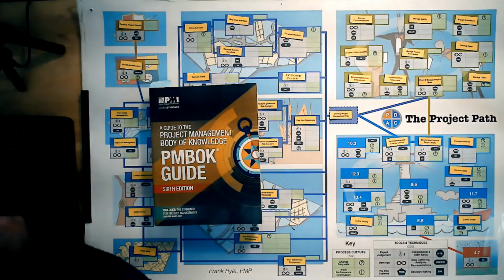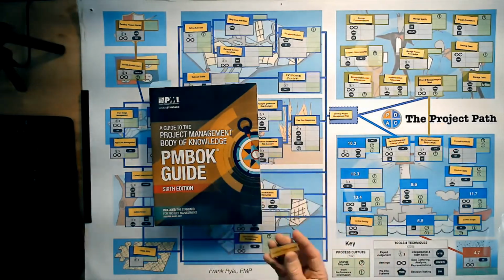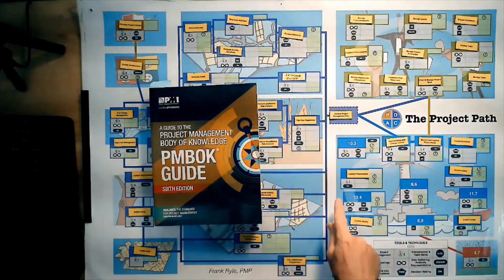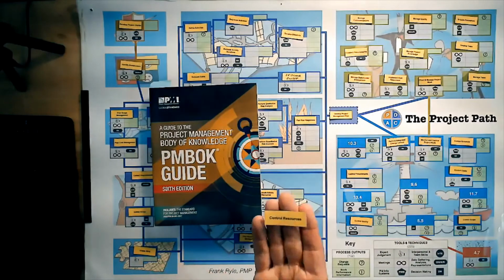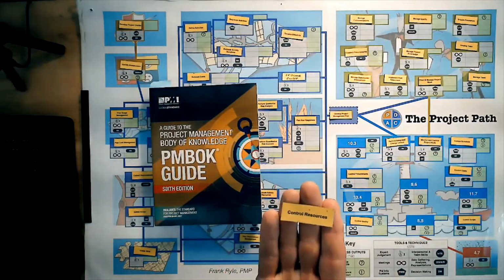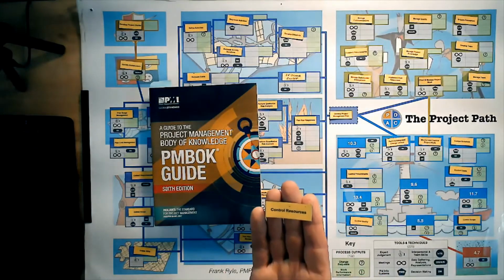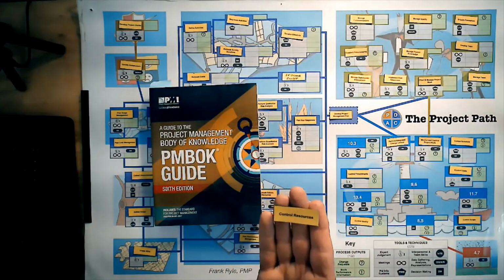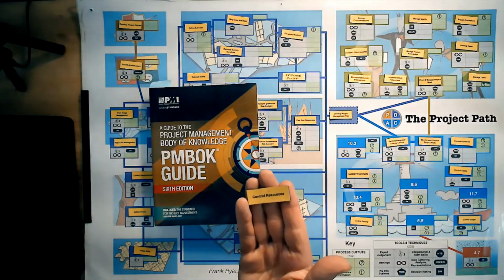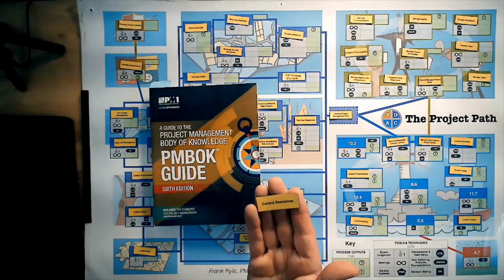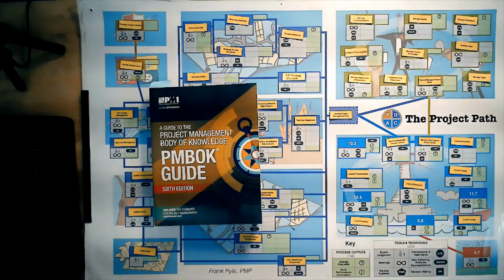Now we control, this is an interesting one. We control the procurements, okay? Makes sense that we would do that. Having conducted the procurements, we control, and in that we also close the procurements. We control the resources. This is the one. So it's new to PMBOK 6. Previously we didn't do that, but this is controlling the non-human resources. So let's say you have a machine that's supposed to be doing something at a certain rate. You want to check, is the machine doing it at that rate? Is it better? Is it worse? And do we have a problem? So we have to control the non-human resources.